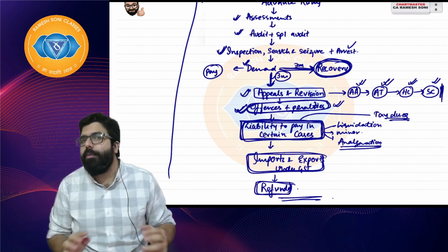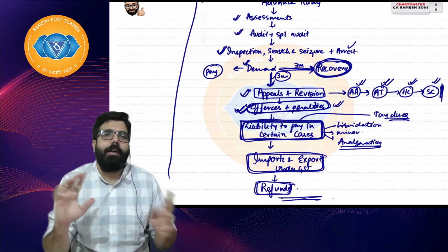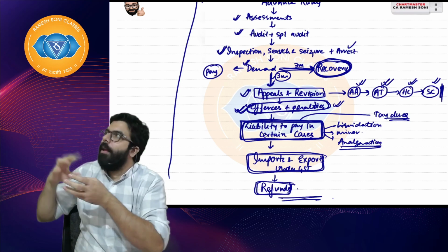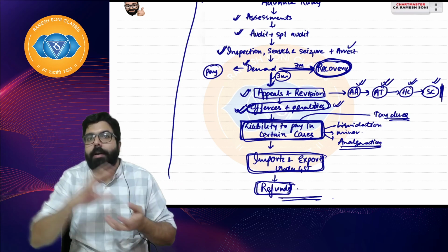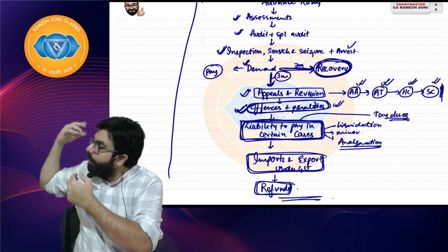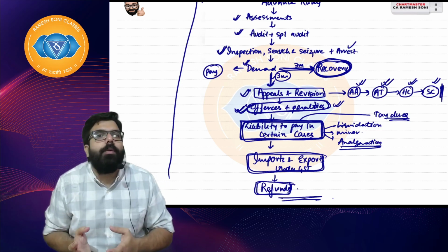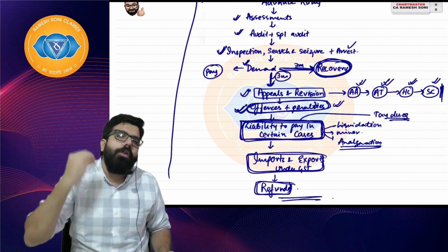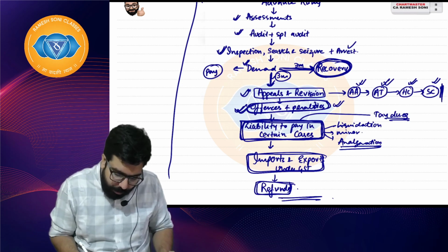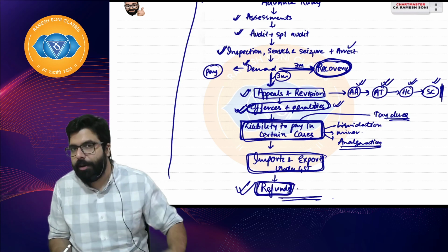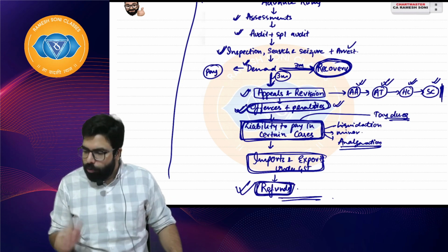Sir, what does the chapter of refunds talk about? The refund chapter: I paid some amount extra to the government, or I refunded some amount to the customer. How will I take it back? Whatever I have paid extra, how will I get it back? Sir, I have extra tax credit, will I get it back? All those things the government will tell you in the chapter of refunds. So refunds is also a very interesting chapter which we will be learning by the end.